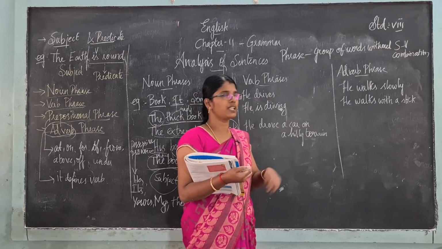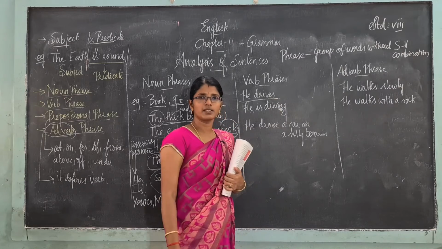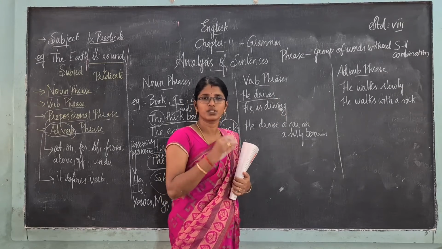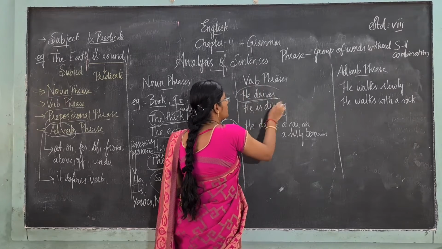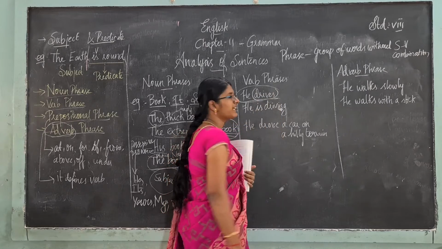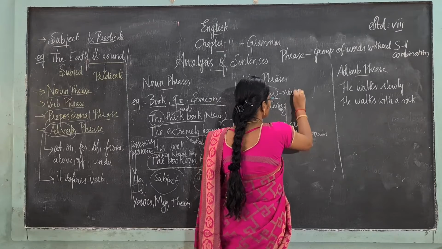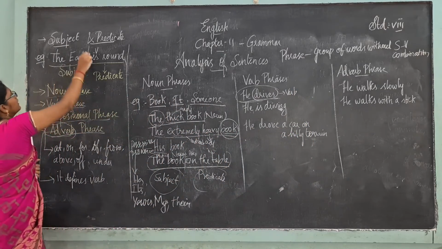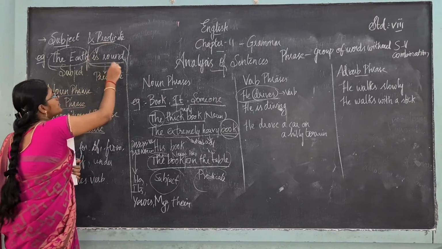Verb phrase, it is nothing but, see, "he drives". What is that? It has a subject-verb combination. So when we look at it as a whole, it is a clause. But when we see only "drives", it is a verb phrase. Okay, so in this sentence, "the earth" is the noun phrase and "is" is a verb phrase.